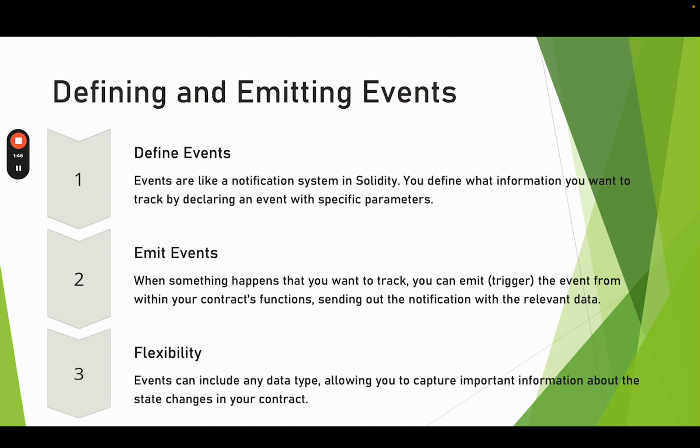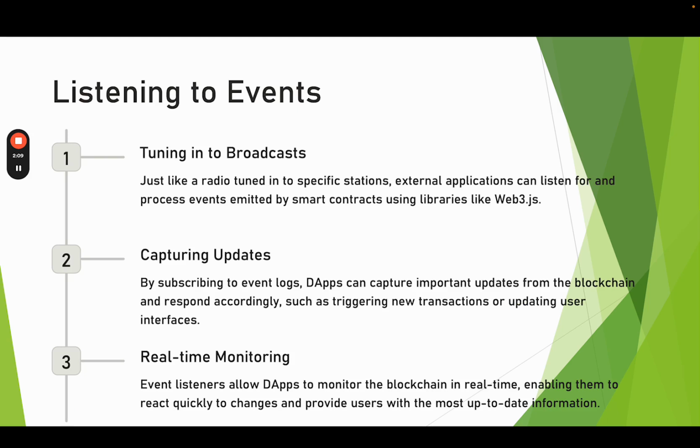Defining and emitting events. Events are like a notification system in Solidity. You define what information you want to track by declaring an event with specific parameters. When something happens that you want to track, you can emit the event from within your contract function, sending out the notification with the relevant data. Events can include any data type, allowing you to capture information about the state changes in your contract.